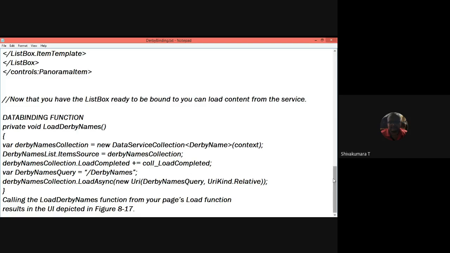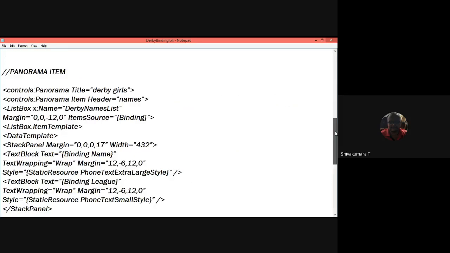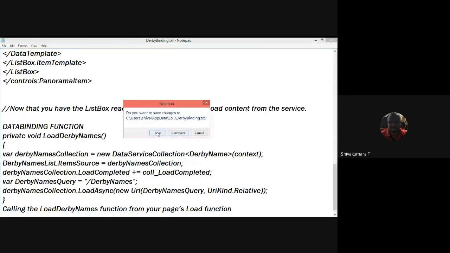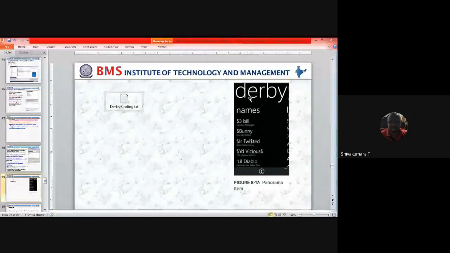So this is one code snippet for fetching the Derby information using the Windows Phone. So like this, it is going to display the panorama list item.